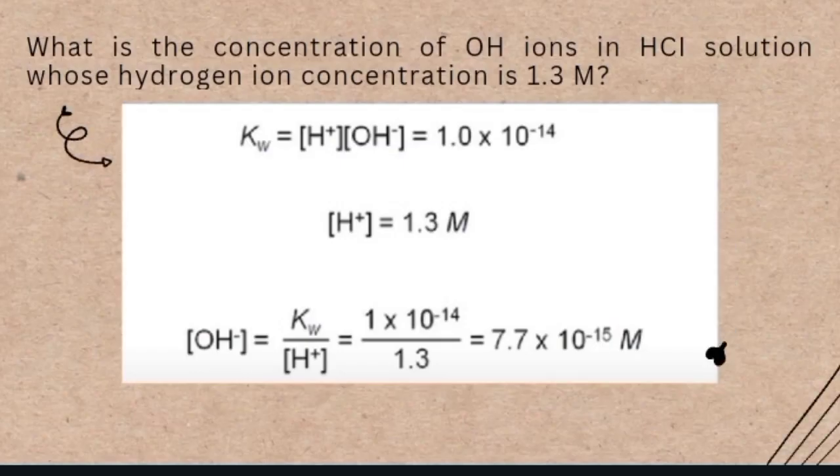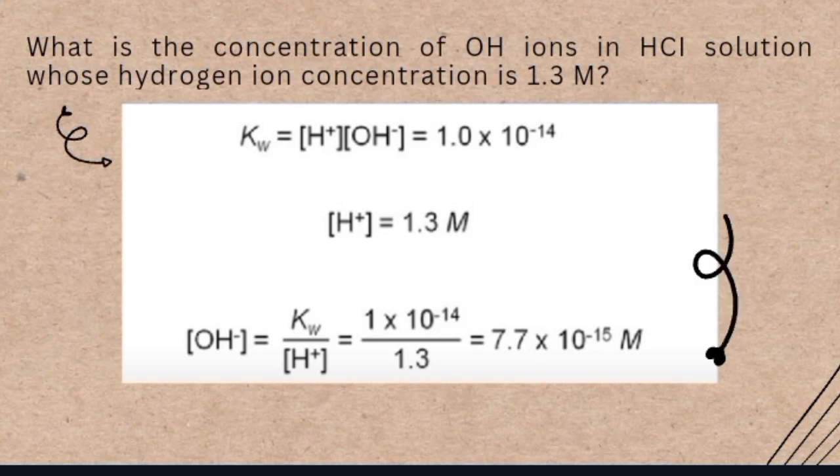For this problem, we are tasked to find out the concentration of OH- ions in an HCl solution whose hydrogen ion concentration is 1.3 molar. So again, Kw equals H3O+, or you could also use H+, times OH-. That is equal to 1.0 times 10 to the power of negative 14. So we are given 1.3 molar for our H+ value, and we are tasked to find the concentration of the OH- ions.